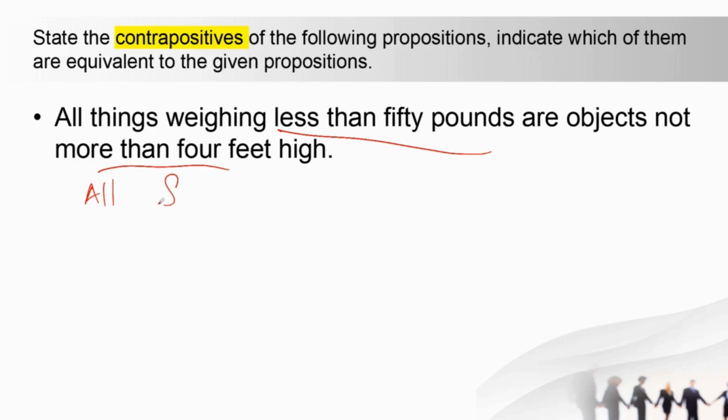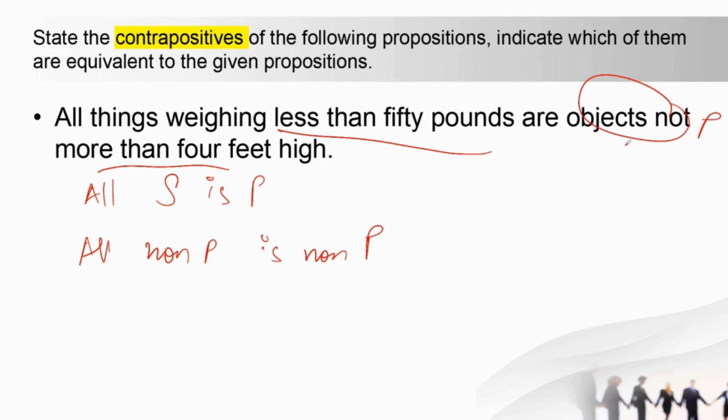You know that all S is P will be changed into all non-P is non-S. So here all, and then the predicate part will come here. So it will be: All objects more than 4 feet.